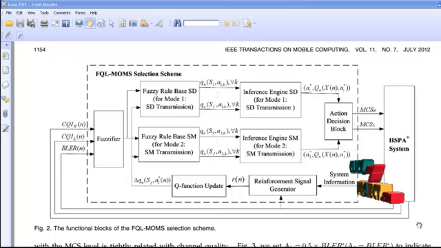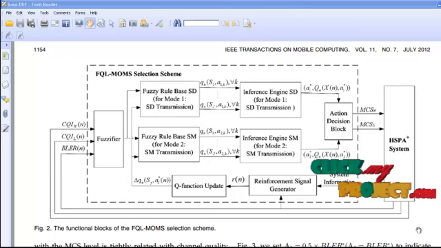Using the same strategy, a most suitable action for rule J in fuzzy rule base SM, the optimal action for SM transmission, and the Q value for this transmission are also calculated. The output value of the FQL MOMS selection scheme should be an integer. The optimal actions are rounded off to be integer values. The proper transmission mode at every episode can be decided in the action decision block using the select max strategy.